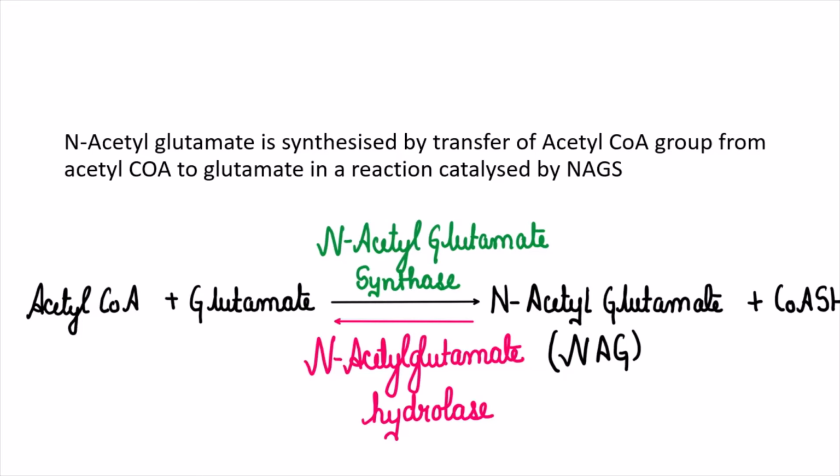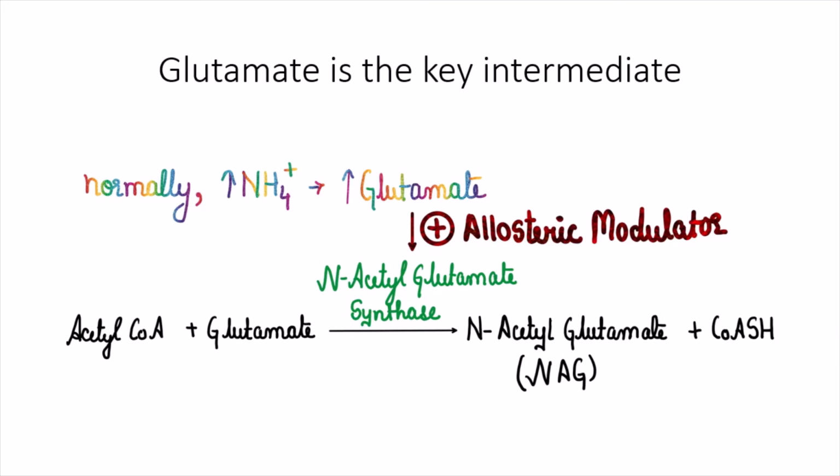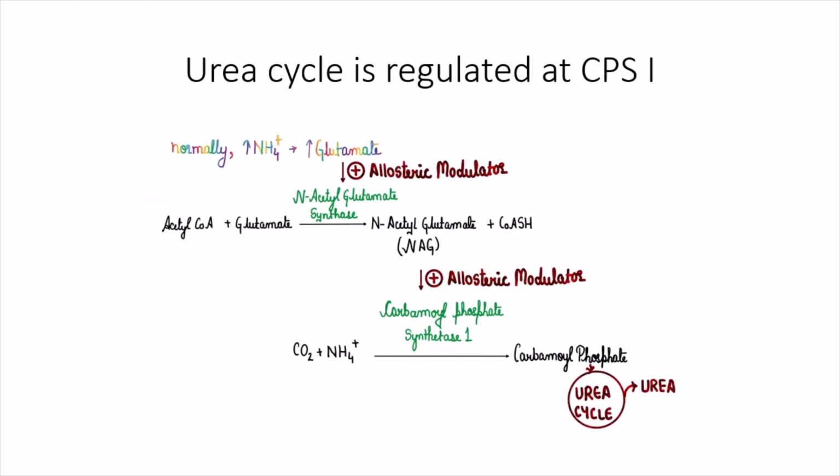Then further, normally when ammonia is high, there will be more glutamate. That is an allosteric modulator for the enzyme N-acetyl glutamate synthase, synthesizing more of NAG. Now, once more of NAG is formed, that NAG will be an allosteric modulator for the enzyme CPS1 that will form carbamoyl phosphate. Ultimately, urea will be synthesized.